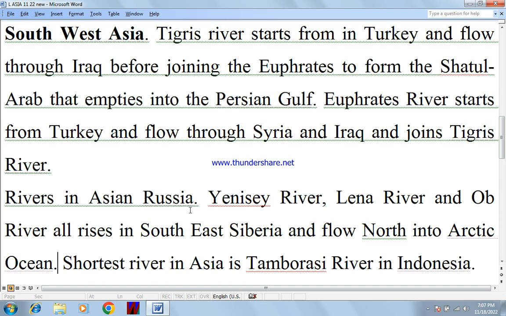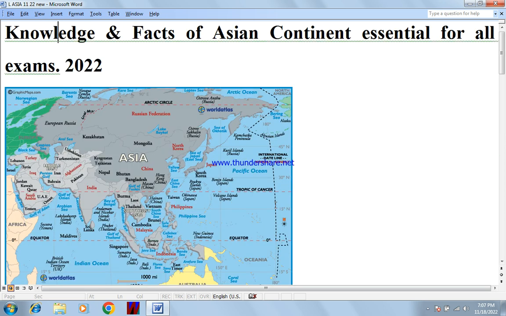Now, rivers in Asian Russia: Yenisei River, Lena River, and Ob River all rise in southern Siberia and flow north into the Arctic Ocean. Let me show you how they flow. Above is the Arctic Ocean, and these rivers start from here and flow to the Arctic Ocean.